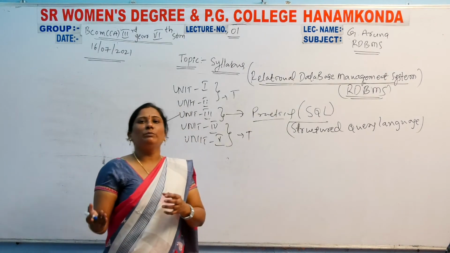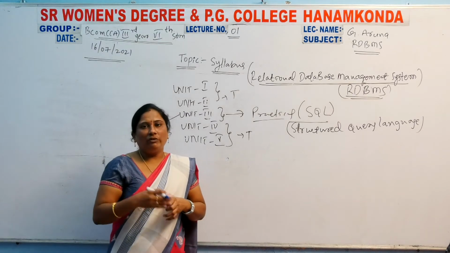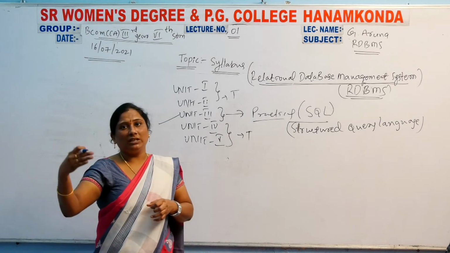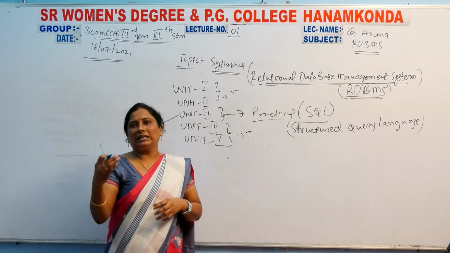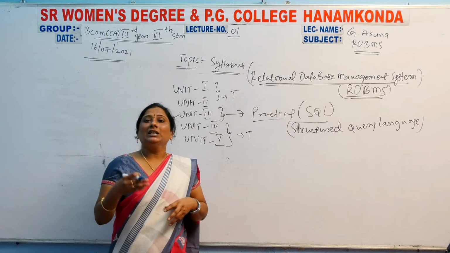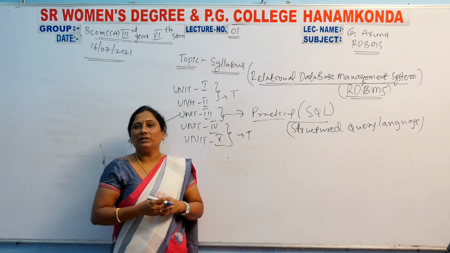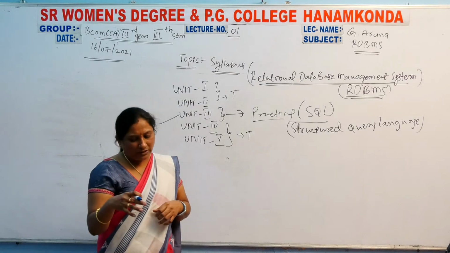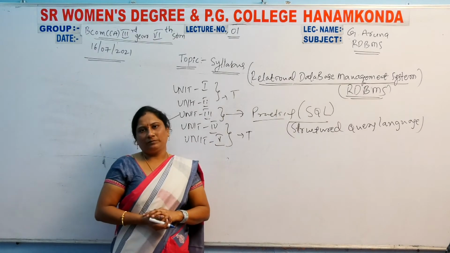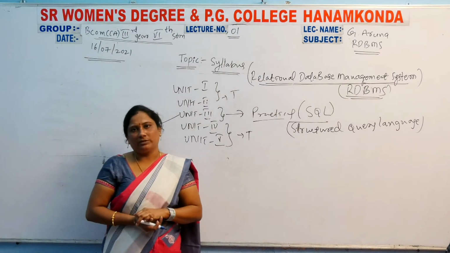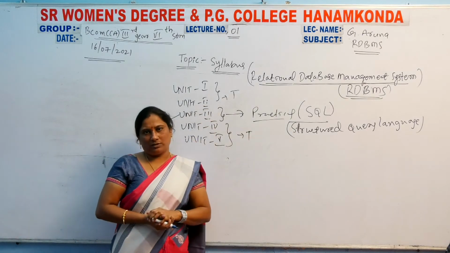How can you implement the distributed database system? That means different databases where distributed databases can be established or created. What are the characteristics of distributed database? What are the advantages of distributed database? These are all topics we discuss in that fifth unit. That is the fifth unit syllabus. So this is our total syllabus.